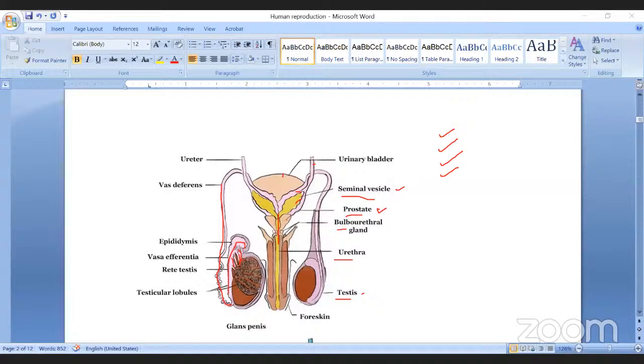Bulbourethral gland, a pair of T-shaped glands present on either side of the urethra. The function of the bulbourethral gland is secretion of mucus. That's all. Last one, penis. Penis is a copulatory organ. It is an erectable organ. The tip of the penis is called glans penis, and it is covered with a skin called foreskin. So this is enough for the male reproductive system. Next, I will move on to the female reproductive system.